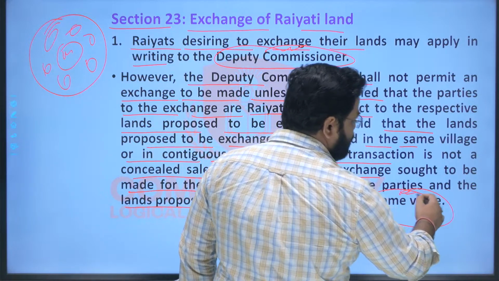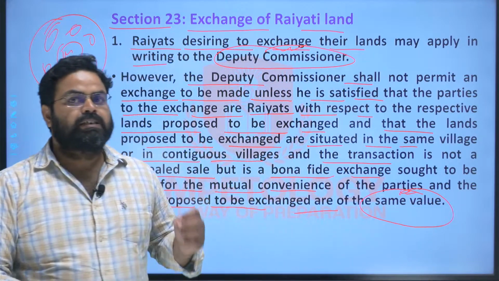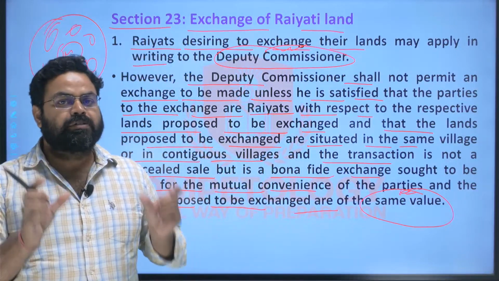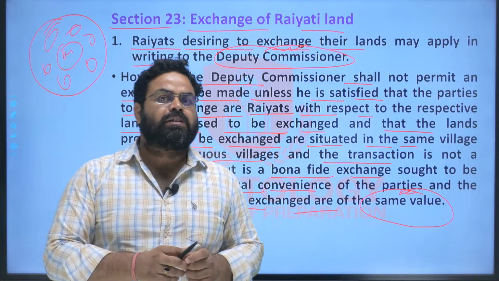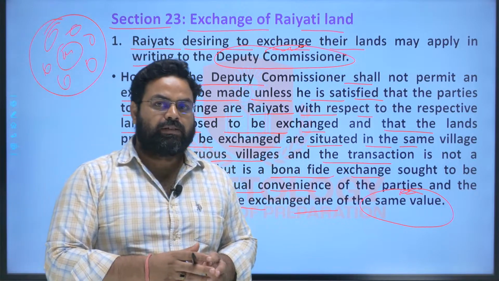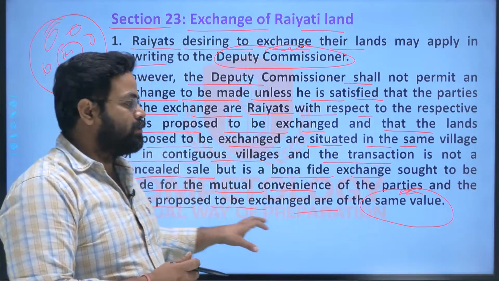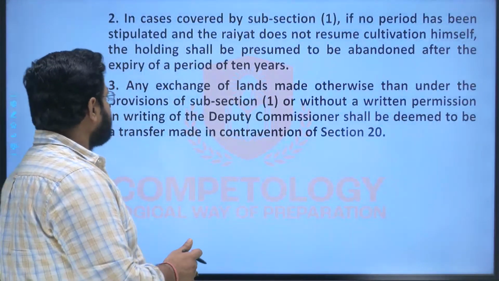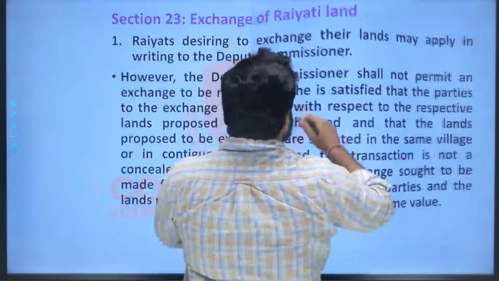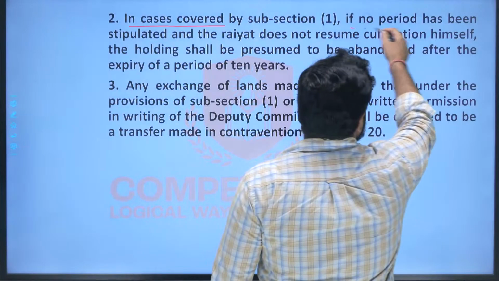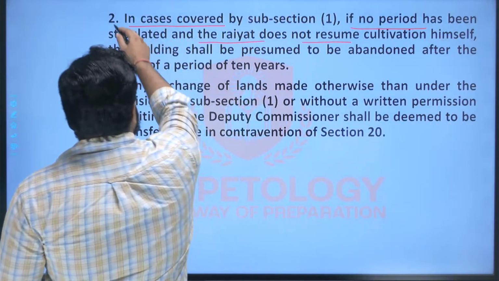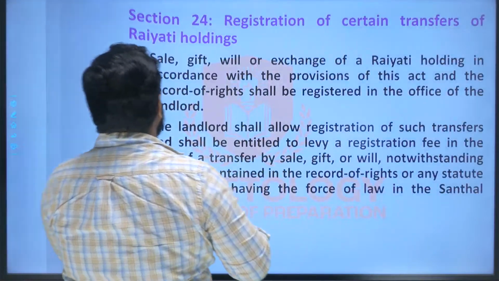So this will also be analyzed, that the exchange is being done between two lands that are of the same value. There should be no difference in the value of the land, as well as there should be no transaction of cash, or money should not be involved in the exchange. And in cases covered by subsection 1, if no period has been stipulated, this is not related to this section, so leave it.